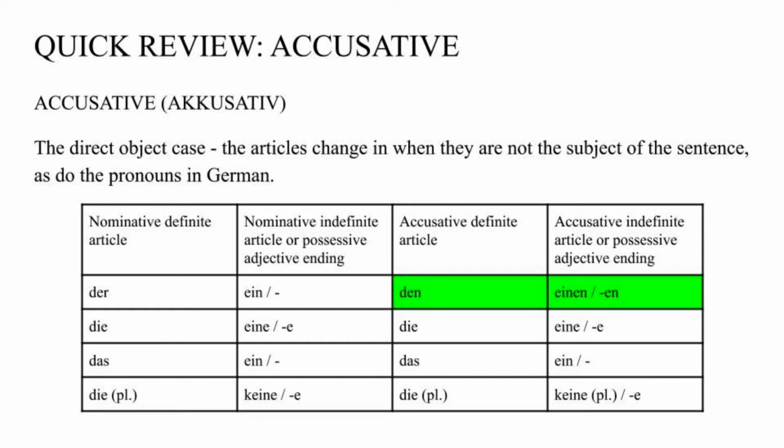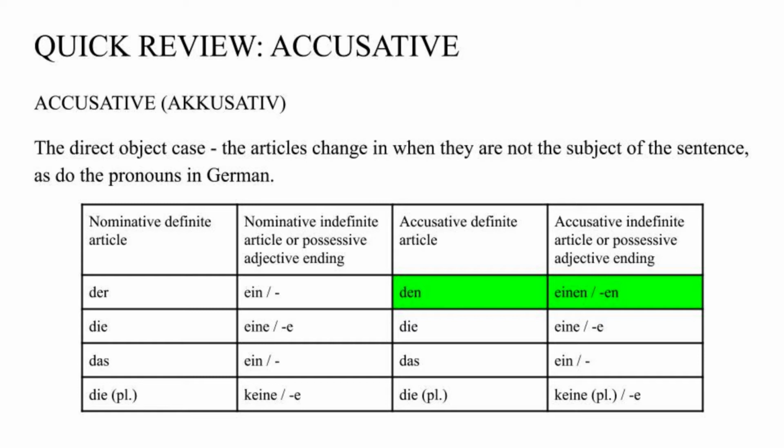Remember that if something is the subject of the sentence, we call it nominative. The article will be just as it always is when you look something up, der, die, or das. And remember, all plurals are die, no matter what they are in the singular. Also, with indefinite articles or possessive adjectives, der will have no ending, die gets an e, das also has no ending on it, and the die plural also gets an e.